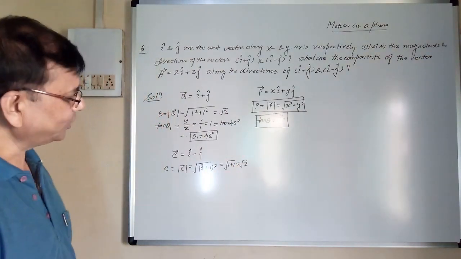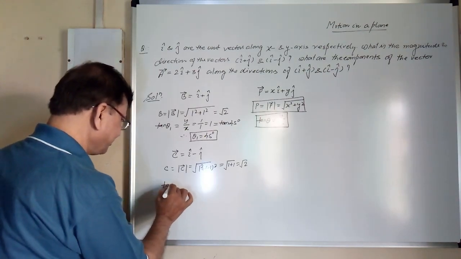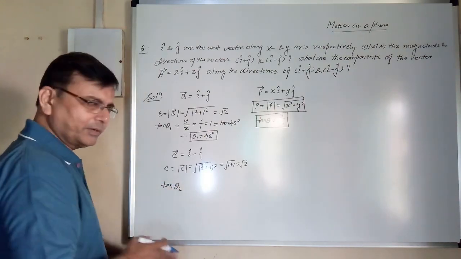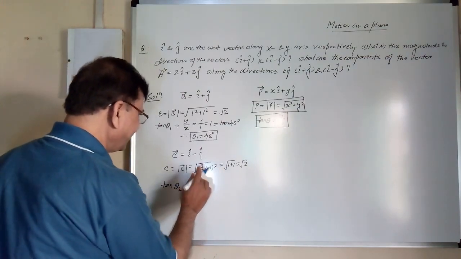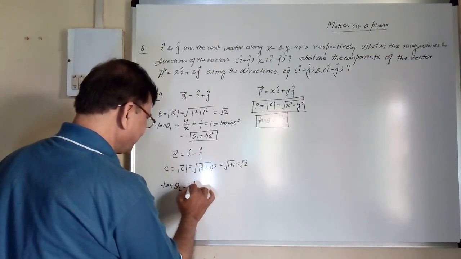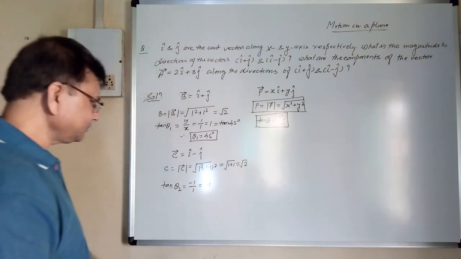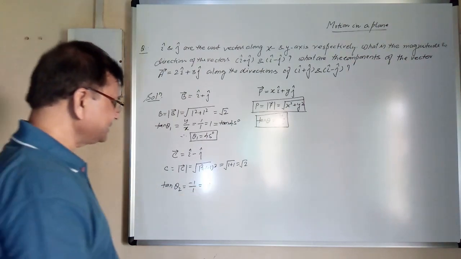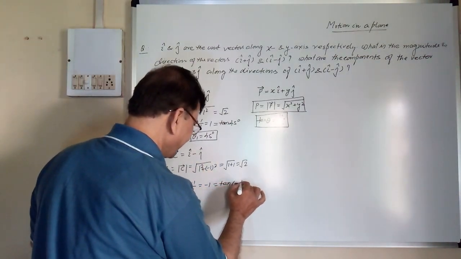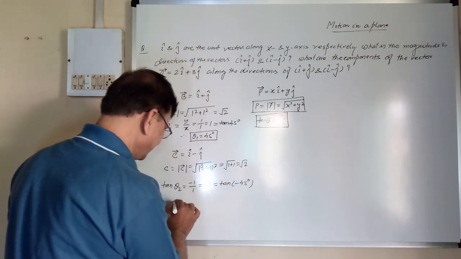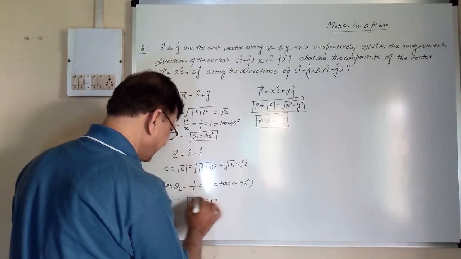Magnitude of this vector is also under root 2. What about direction? Suppose it makes an angle theta 2 with x-axis, then tan theta 2 will be minus 1 by 1, that is equal to minus 1. It is minus 1 means it is tan minus 45 degree. Therefore, theta is equal to minus 45 degree.